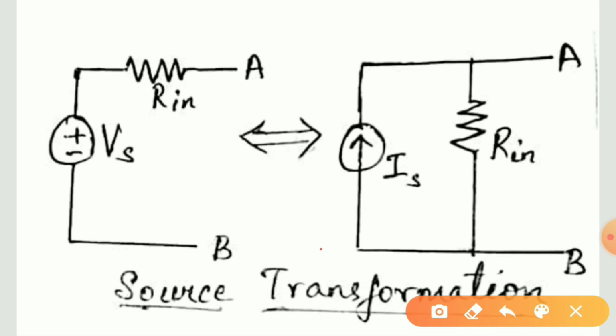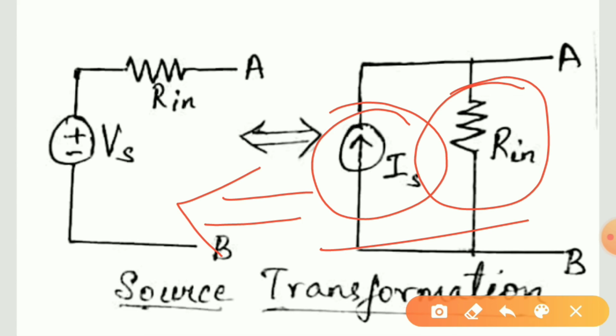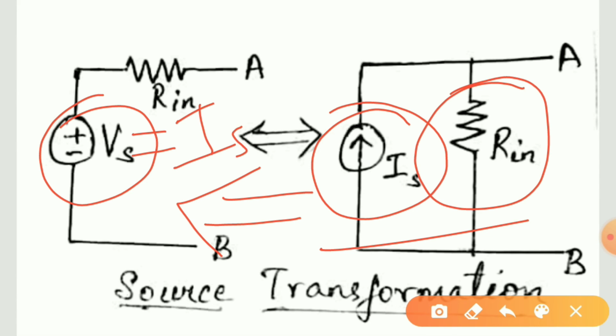A current source Is in parallel with resistance Rin can be converted into an equivalent voltage source supplying voltage Vs equal to Is into Rin with the same resistance in series with it. This is called source transformation.